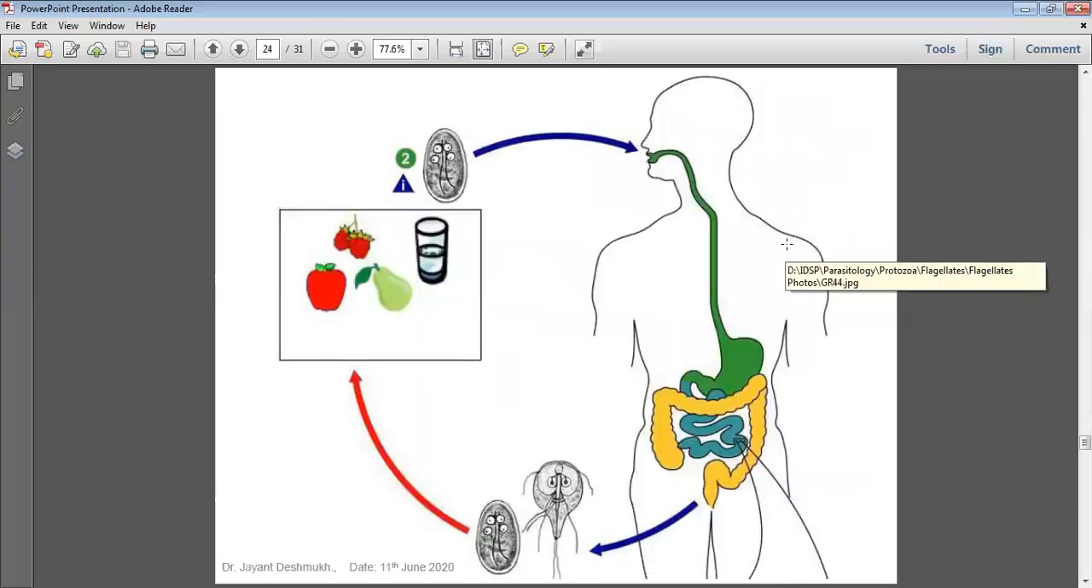No need to explain; the entire life cycle is the same as in Entamoeba histolytica. Only the cyst converts to trophozoite. The trophozoite habitat is the duodenum and small intestine, and they convert into cyst when they pass into the large intestine, and the cyst passes with the stool. They contaminate the water and the cycle repeats. Simple life cycle: cyst to trophozoite, trophozoite to cyst.